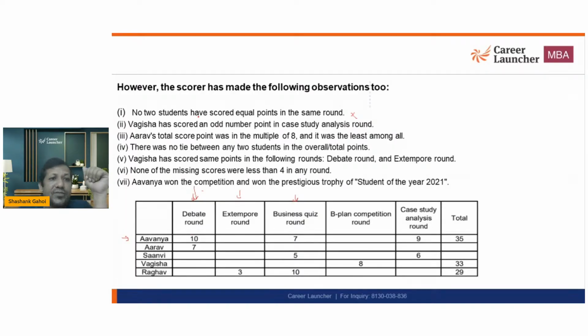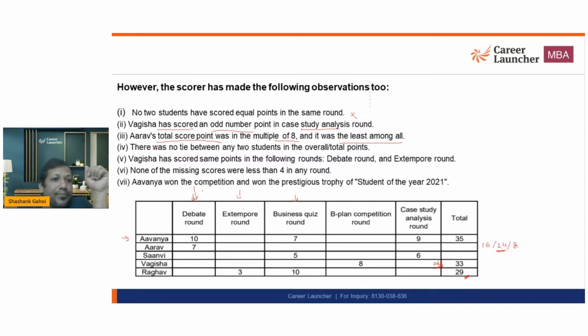Now it says Vagisha has scored an odd number of points in case study analysis. So whatever it is, it should be an odd number. Arnav's total score was a multiple of 8 and it was the least. So a multiple of 8, and it was the least. It can be 16, it can be 24, it can also be 8, but it cannot be more than 24, because if it is more than 24, it won't be the least, it will be greater than at least one other. So that case is not ours.